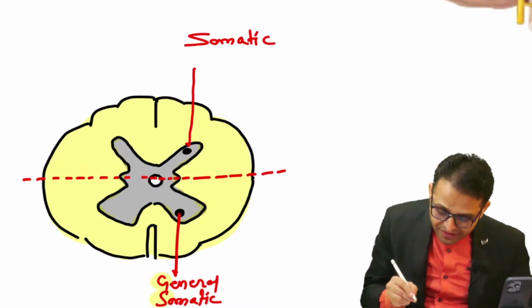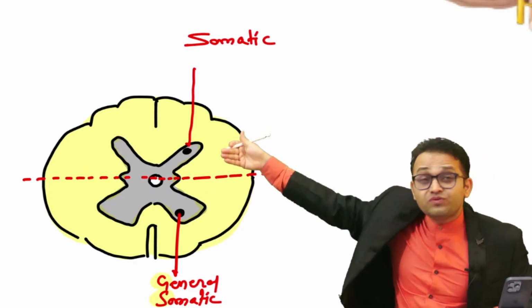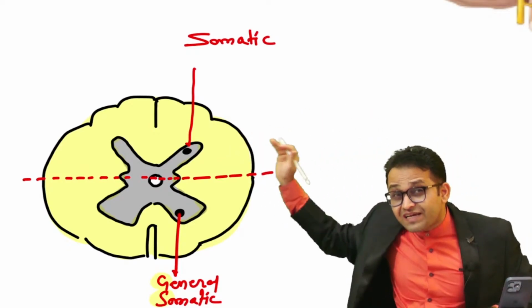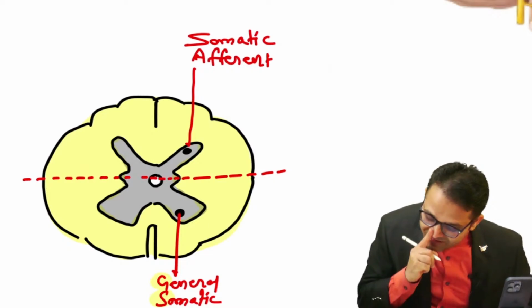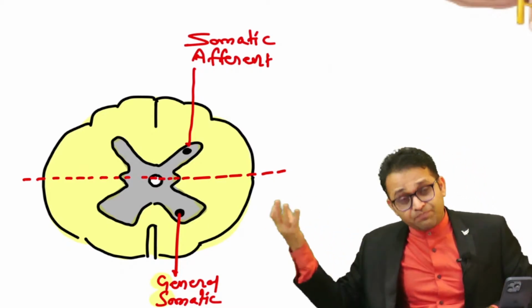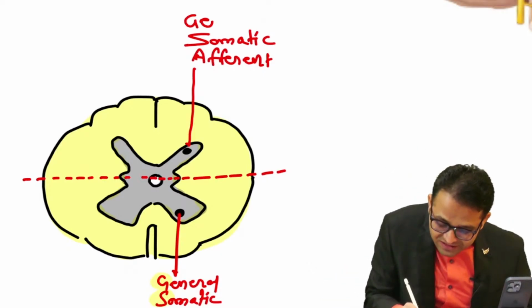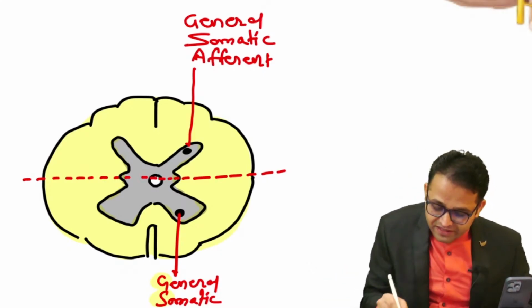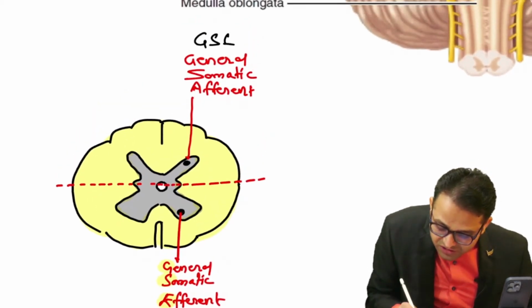Okay sir, somatic. And then is it sensory or motor? Sir, it is above the sulcus limitans. Then definitely it is efferent. Okay, yes sir. Is it supplying the special viscera, the branchial apparatus? No. So what will you say, sir? It is normal, meaning general somatic efferent. In short, the nickname we give is general somatic efferent.